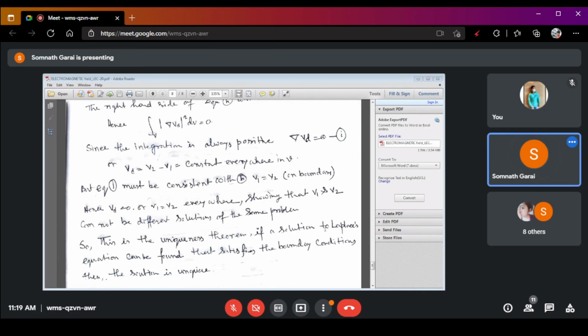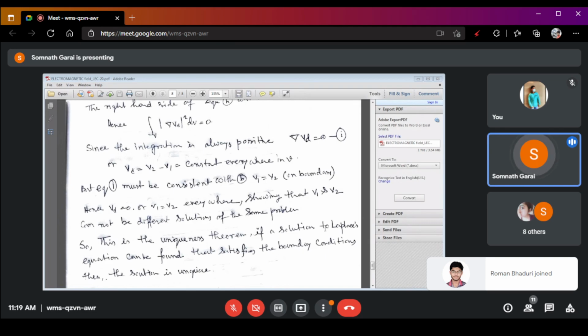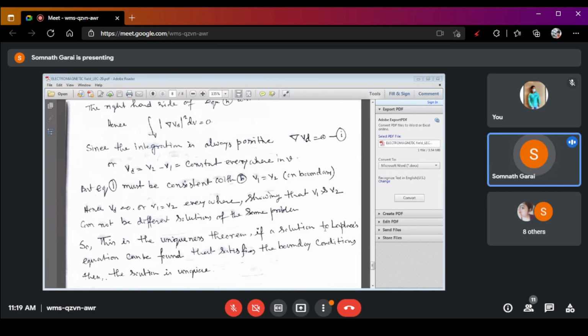So, as the assumption of our solution, that means V1 and V2 are not different. V1 and V2, the solutions of the Laplace equation, are the same, and that proves the uniqueness theorem.